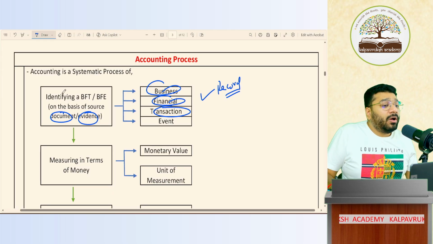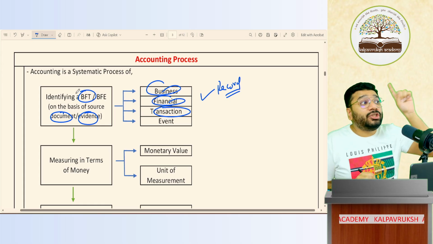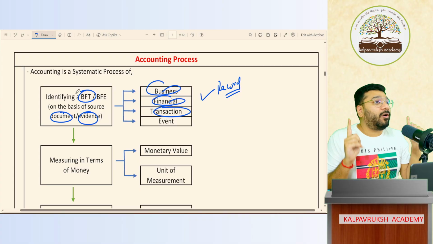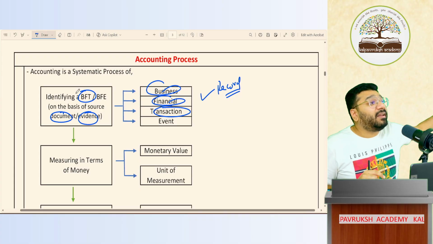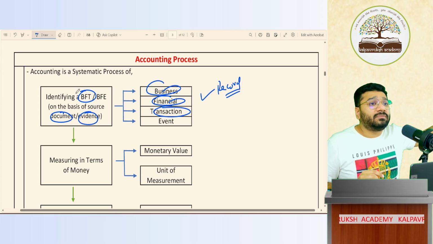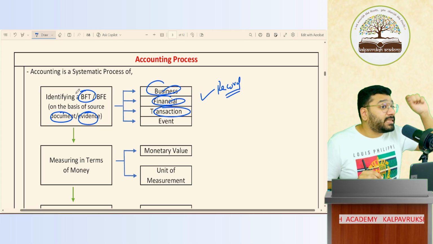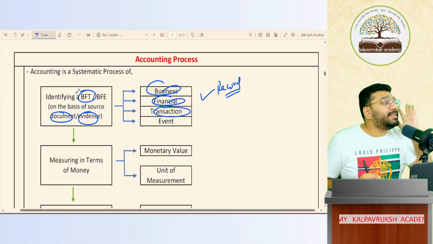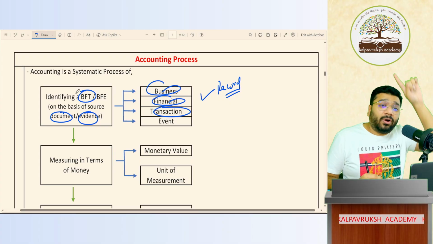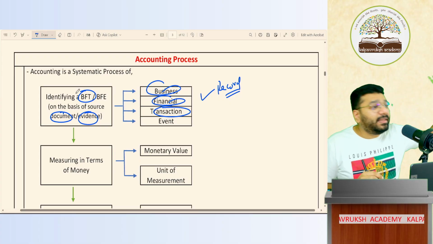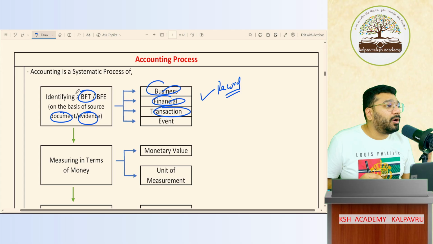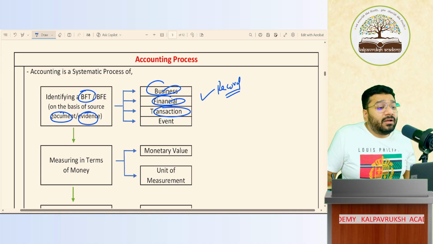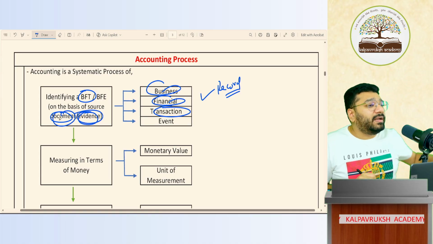So now, whenever you record any transaction, ensure that you have a supporting bill. If your owner is not giving the bill, don't record it. Got it, not got it? Every transaction recorded in the books of accounts will have evidence, except a few. Which is that exception? I'll teach you when the right time comes. There are few transactions for which a bill will not be available. For that, you can record it without a bill. For everything else, you'll have supporting evidence. So once you identify a BFT, record it only when there is supporting evidence. Clear or not clear?